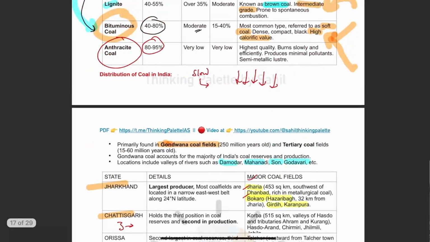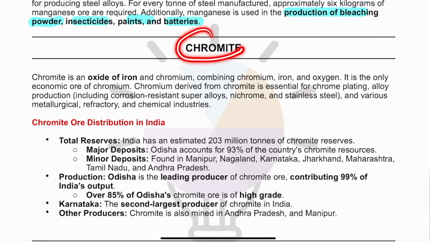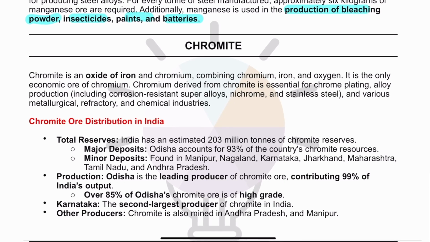And now moving on to the next one. The next is chromite. So basically, chromite is the most economical ore of chromium. And why is chromium important? Chromium is used for plating. There is often a shiny plating done on metals, by which the metal becomes shiny, silvery in color. For chrome plating, chromium is used. Chromium is also used for producing corrosion resistant alloys, super corrosion resistant alloys. And also it is used in making of stainless steel.